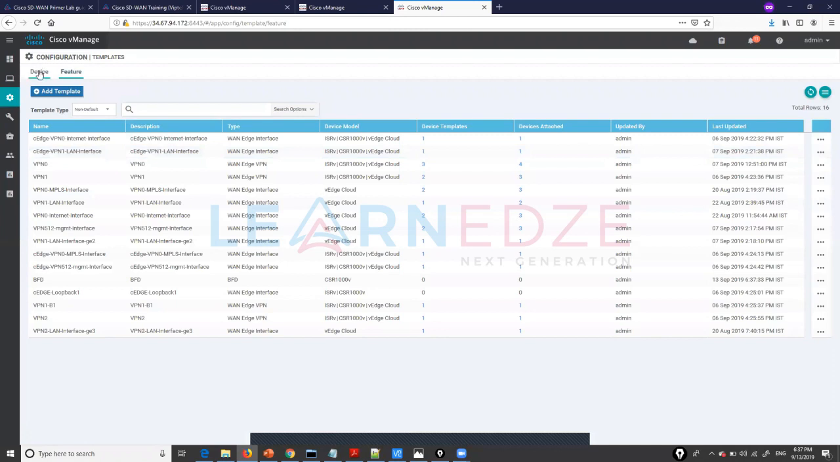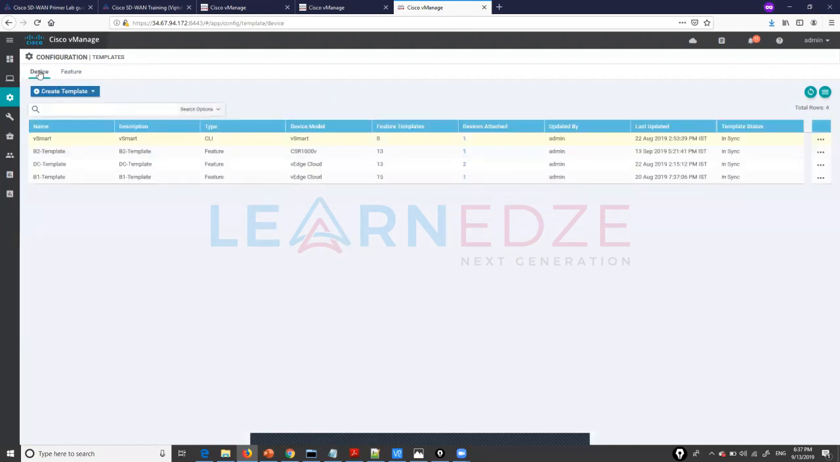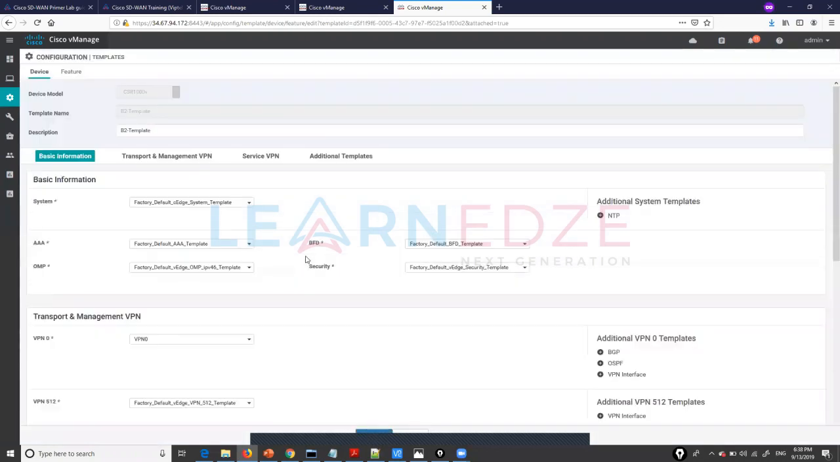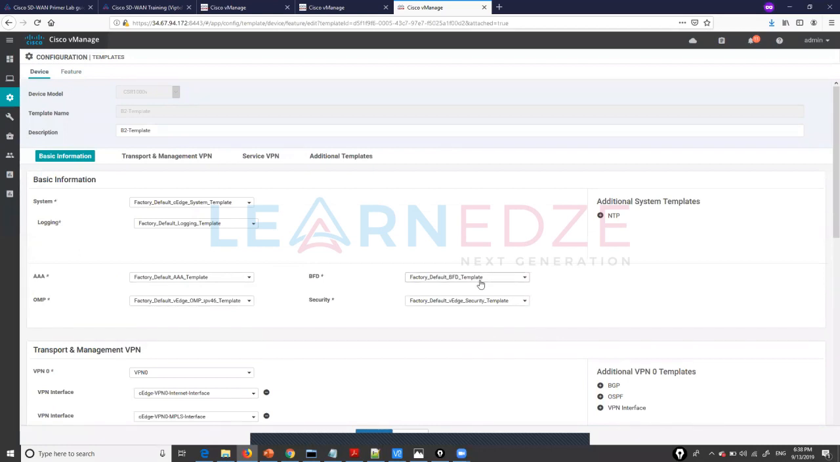Now we will go to the device template. If you are completely unfamiliar with all these templates, I would recommend you go ahead and look into our free Cisco SD-WAN training course, where we cover the complete bring up of all the control elements, data plane elements, and also the templates. So now let me attach that BFD template to this device.